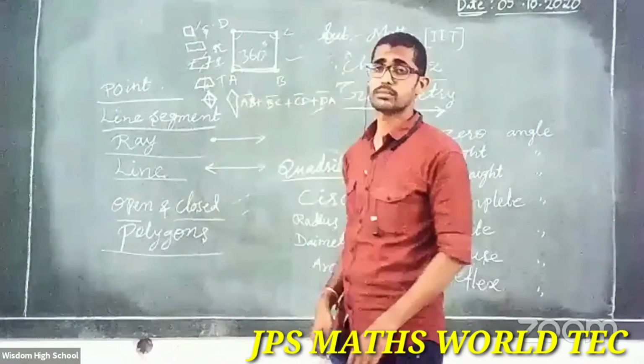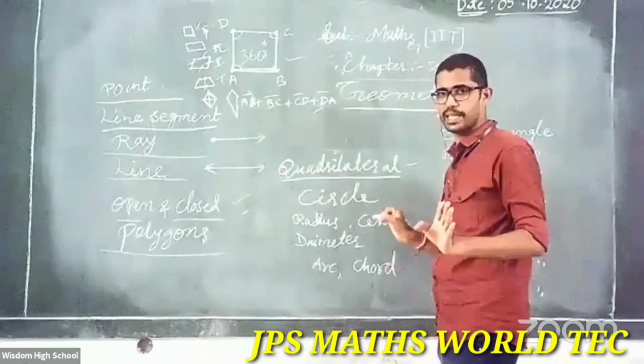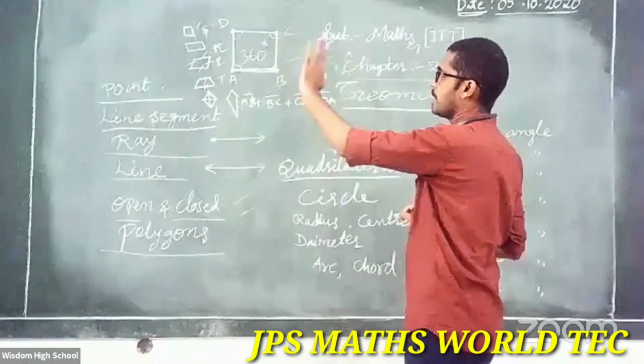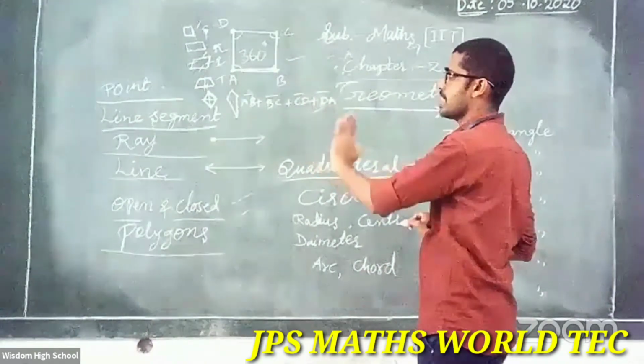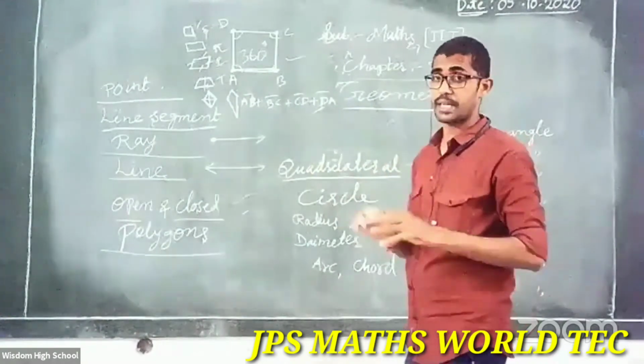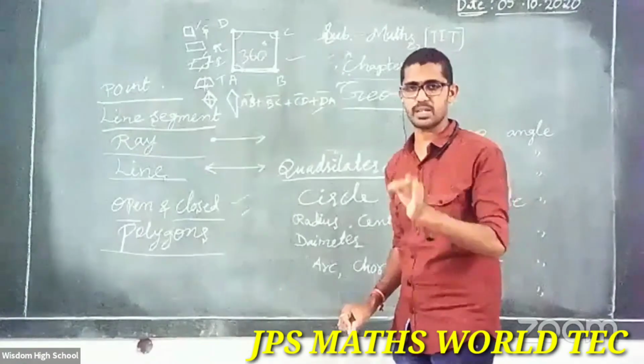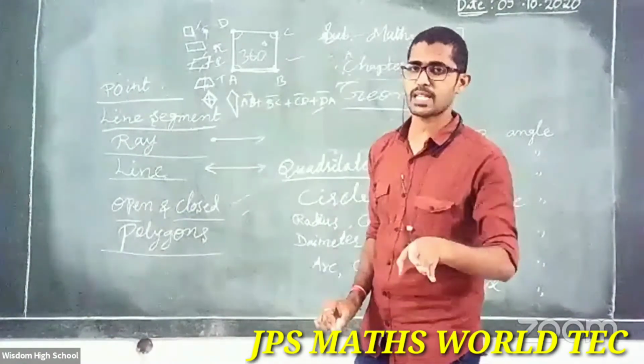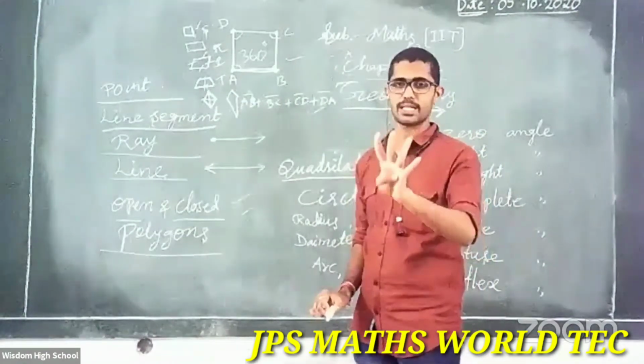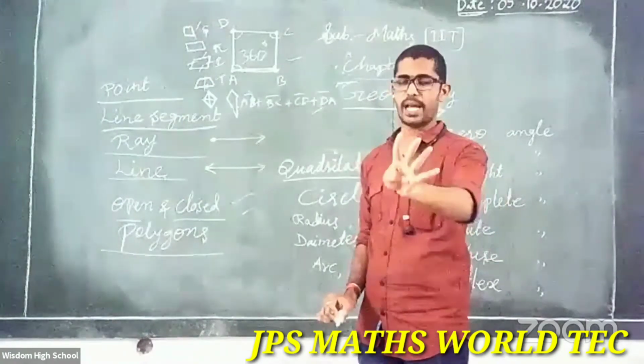What is it? Quadrilateral. Clear about this? Square, rectangle, parallelogram, trapezium, kite. These are the types of a quadrilateral. Once again, quadrilateral means simply a closed figure formed by four line segments. A quadrilateral has four sides, four angles, four vertices.